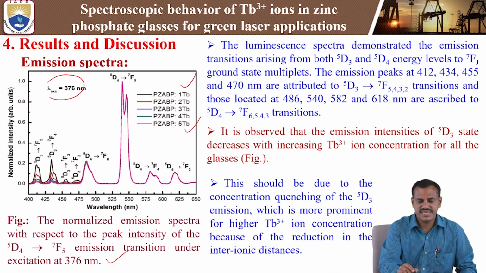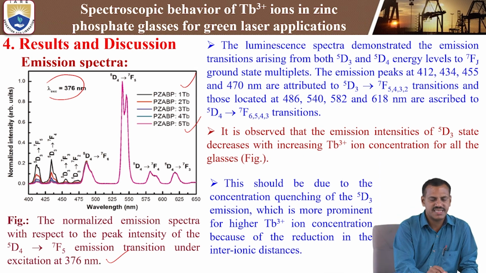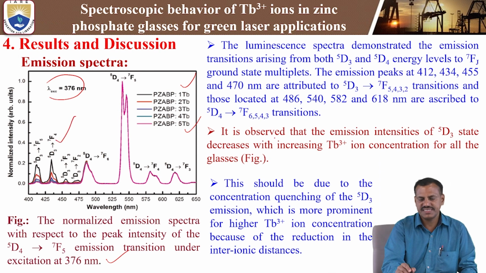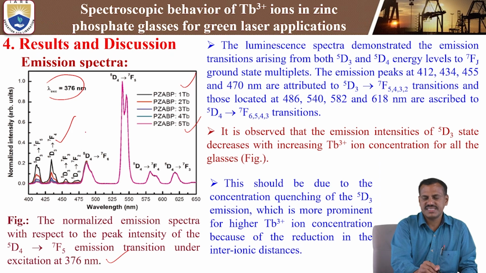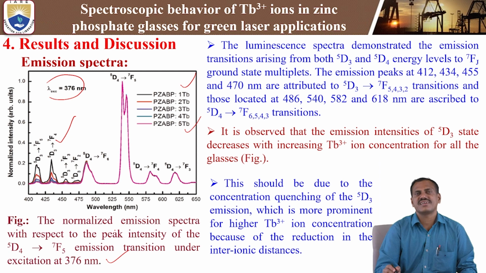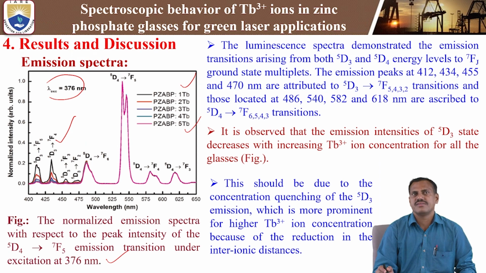Here it is observed that the emission intensity of the 5D3 state decreases with increasing terbium-3+ ion concentration. See here, the 5D3 transitions, if you increase the concentration, the emission intensity will be decreasing. So that intensity decreases while increasing the concentration of terbium-3+ ions, as we observe in the figure.